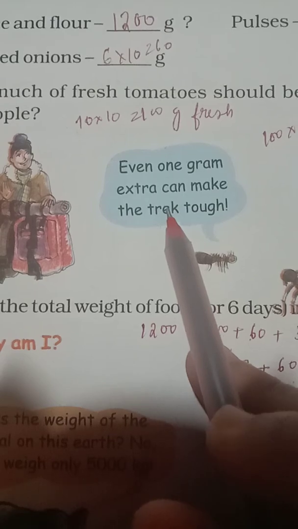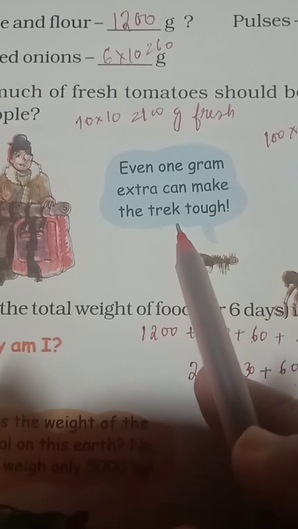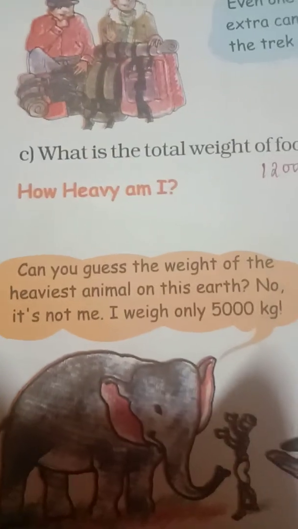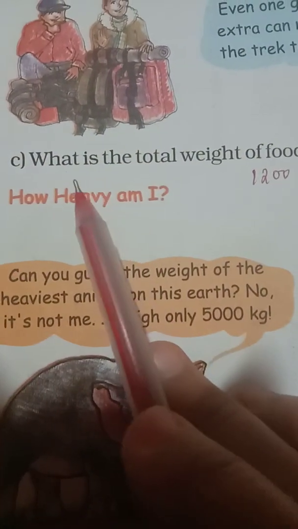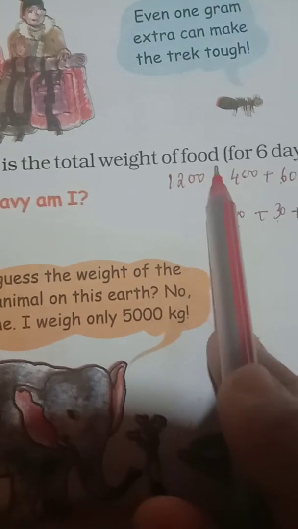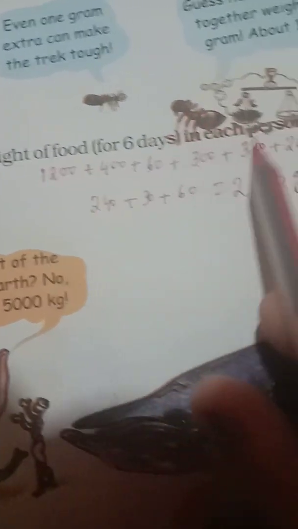Even 1 gram extra can make the trek tough. Guess how many of us together weigh 1 gram, about 100. Question C. What is the total weight of food for 6 days in each person's bag?